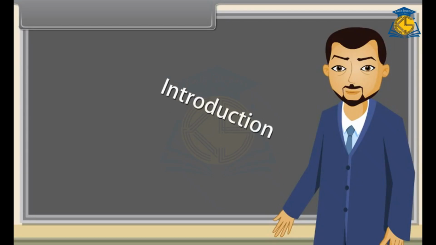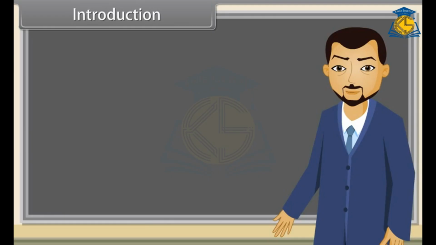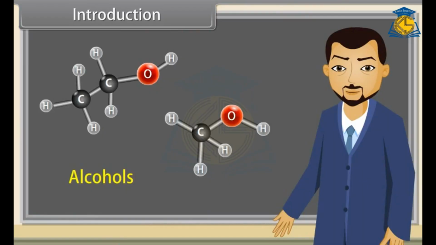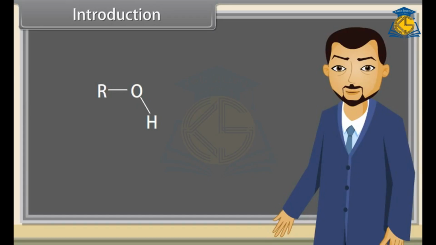Introduction. Good morning, teacher. Good morning, students. Today we will learn about alcohols, phenols and ethers. Sir, what are alcohols? Alcohols are compounds in which one or more hydrogen atoms in an alkane have been replaced by hydroxyl group. What is hydroxyl group, teacher? The hydroxyl group is a functional group consisting of a hydrogen atom covalently bonded to an oxygen atom.